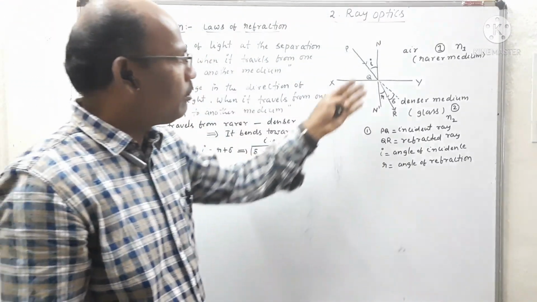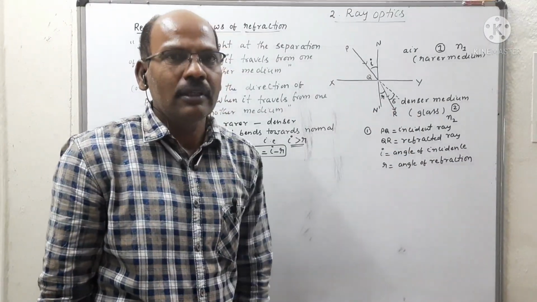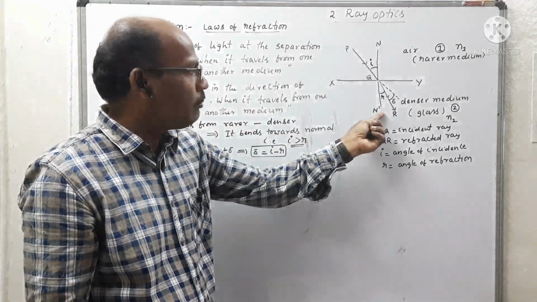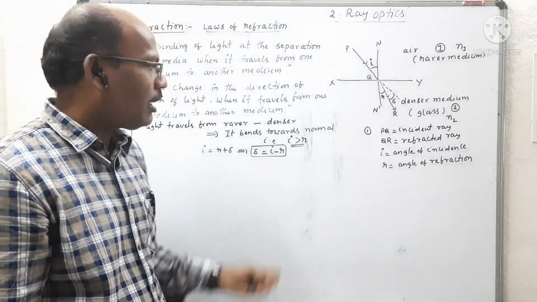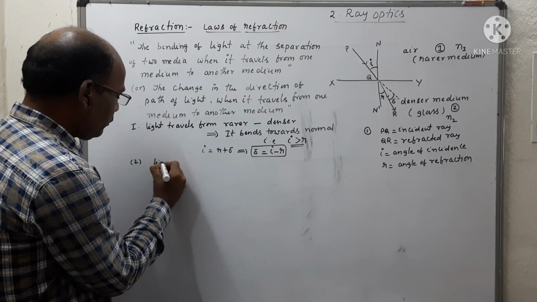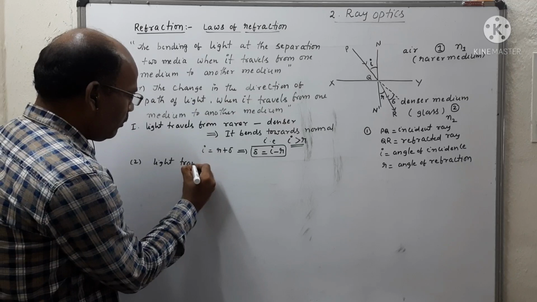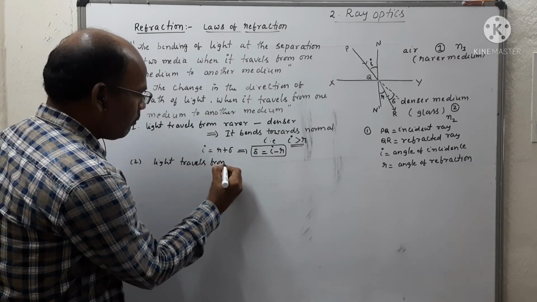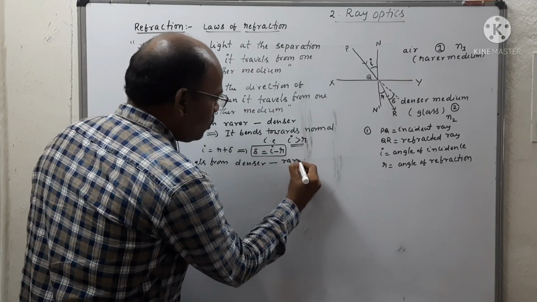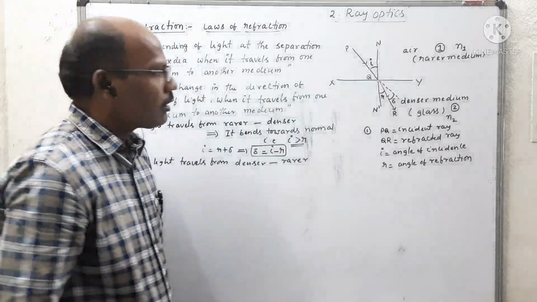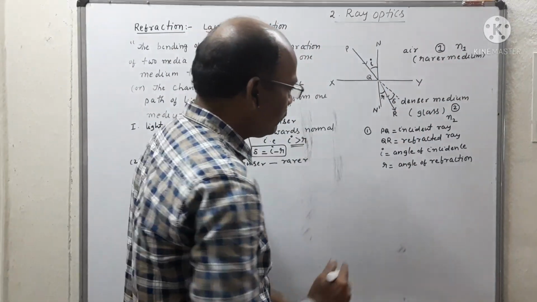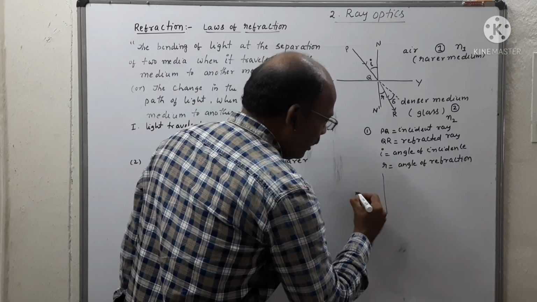So when the light travels from a rarer medium to a denser medium, the refracted ray always moves towards the normal, or bends towards the normal. And the second case is when light travels from a denser to a rarer medium. Let us draw another diagram.